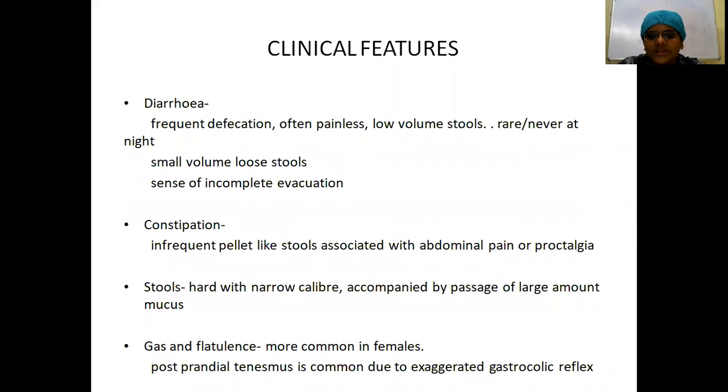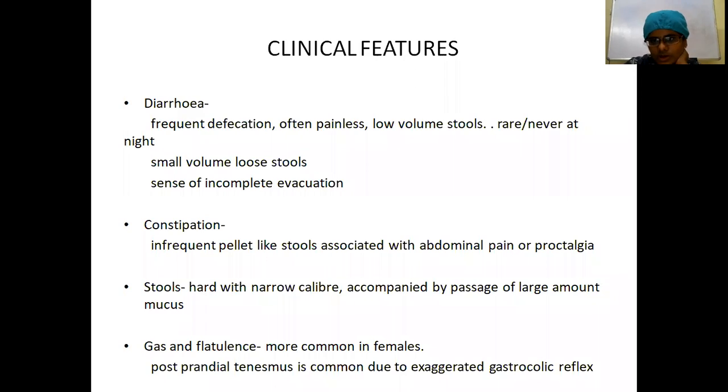When you describe the diarrhea, these people will have frequent defecation. Often it is painless. These are only low volume stools associated with a lot of mucus. Small volume loose stools, and there'll be a sense of incomplete evacuation, and a lot of mucus will be there. In this diarrhea predominant type, pain is usually not seen. It's often painless. This diarrhea is usually rare or almost never seen at night.